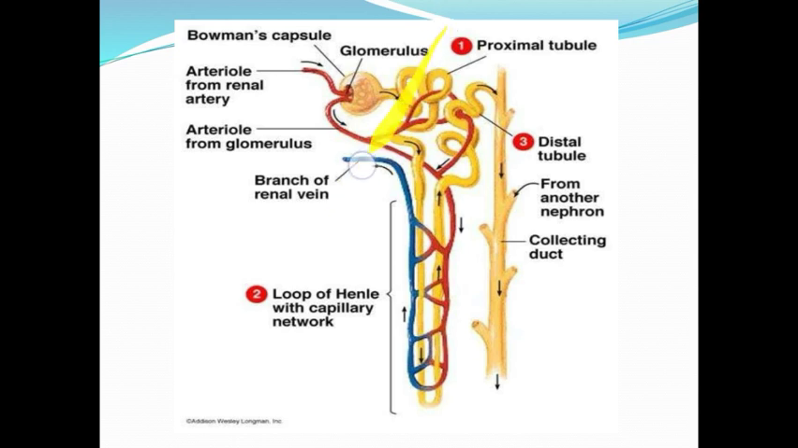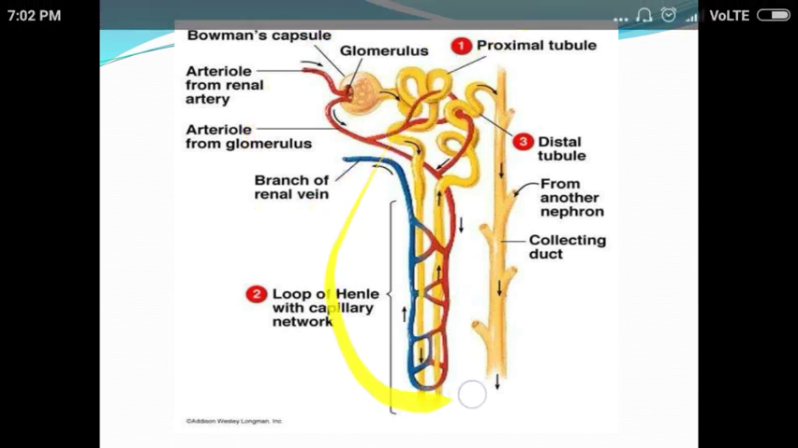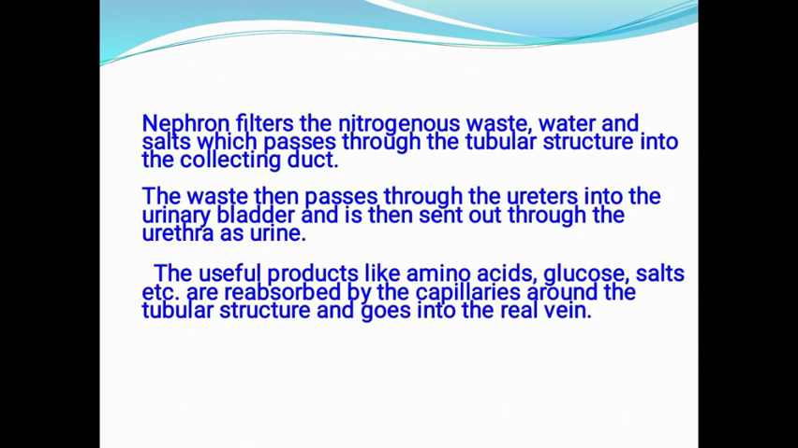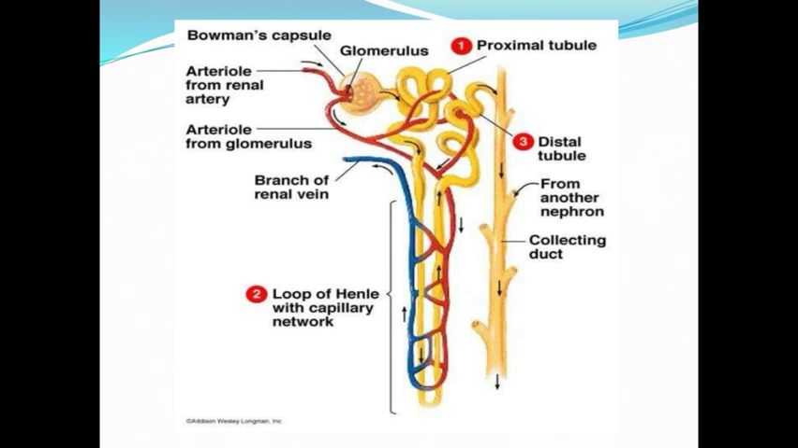This half part is called the renal corpuscle, and the remaining part is called the renal tubule. Fine. Okay. So this glomerulus is a capillary network that arises from an afferent arteriole and empties into an efferent arteriole.